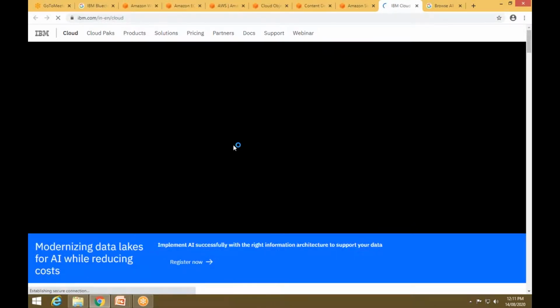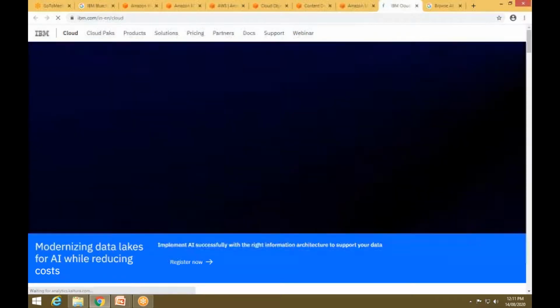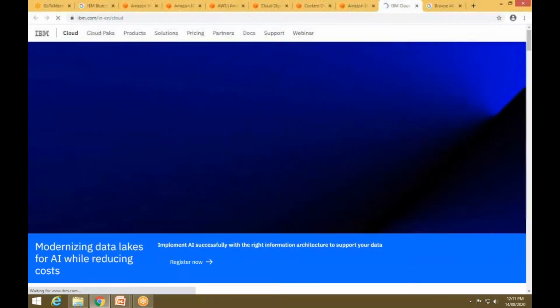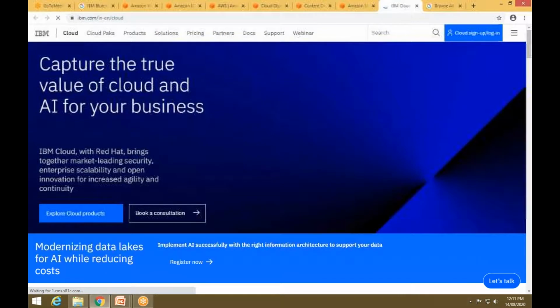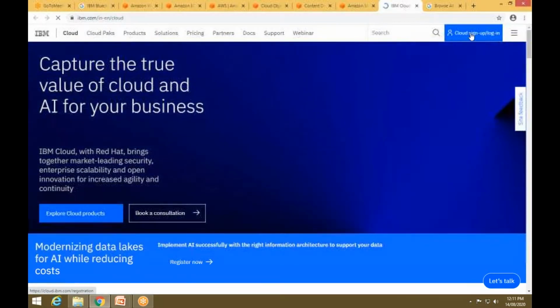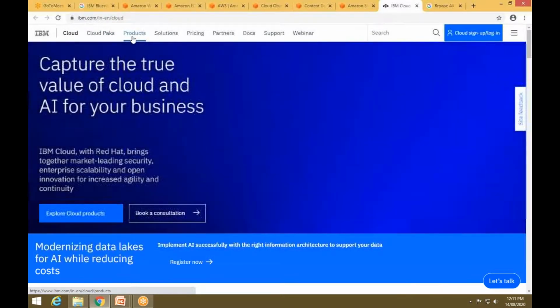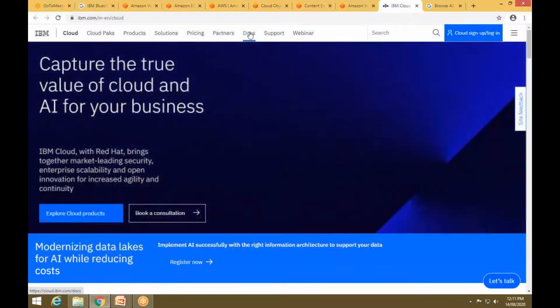So this is the home page of the IBM Blue Cloud. It will take some time to load. Just wait. Okay, now you can also sign up over here, this is the button, and you can see the cloud packages. You can also see the products of the cloud, and you can go for the solutions and pricing. If you subscribe, what will be the price, who are the partners, and you can get the documents also.